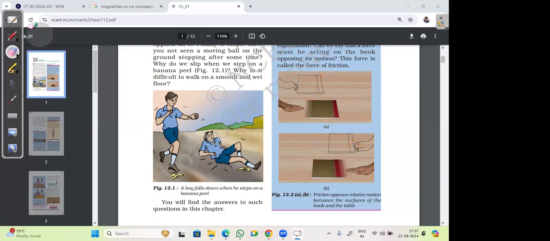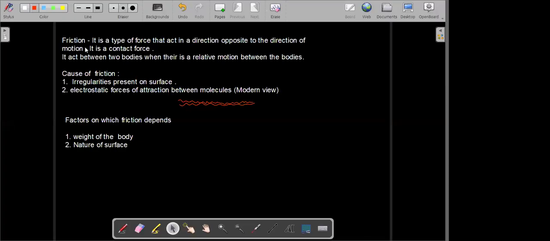Okay, let me show you one more thing, and you have to tell in which direction the force of friction will act. Suppose I have an inclined plane. I hope everyone understands what an inclined plane is. It can be assumed to be a slide or a ramp. If I roll a ball from here, the ball continues to move in the downward direction.